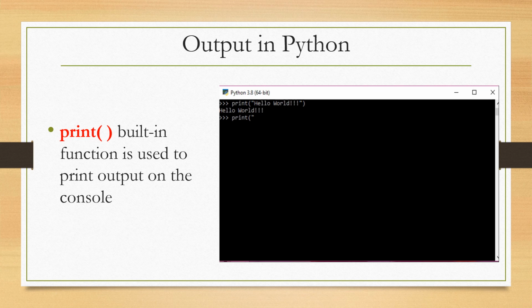Now next, print function with single quotes. I am adding two single-quoted messages separated by a comma: Learn, Python. So I get Learn Python as an output. So like this, the print function is available to print the output on the console.